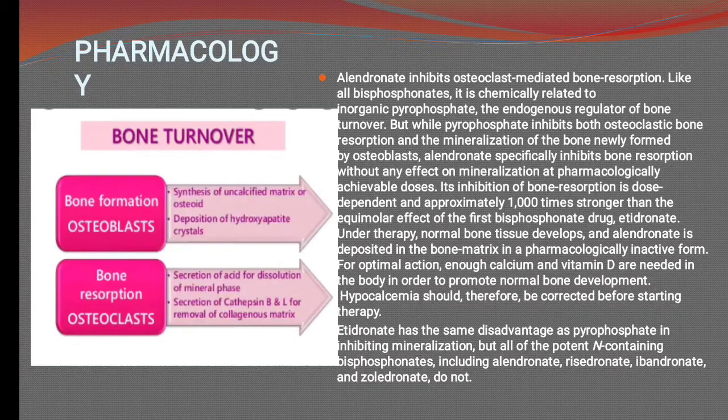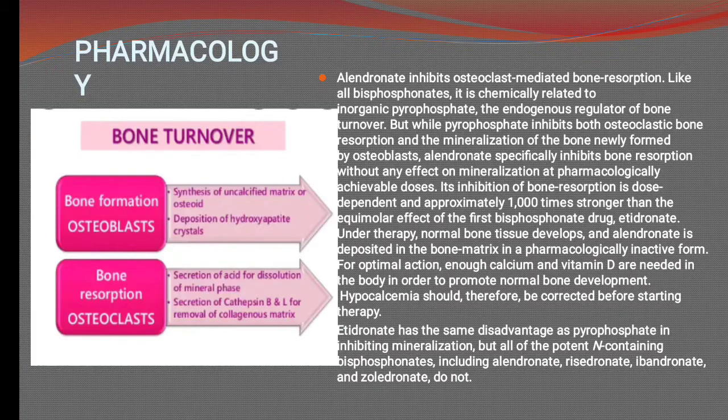Its inhibition of bone resorption is dose-dependent and approximately 1000 times stronger than the equimolar effect of the first bisphosphonate drug. This is the first bisphosphonate drug. Under therapy, normal bone tissue develops and alendronate is deposited in the bone matrix in a pharmacologically inactivated form. For optimal action, enough calcium and vitamin D are needed in the body to promote normal bone development. This is an obvious point. Hypocalcemia, that is a low level of calcium, should therefore be corrected before starting the therapy.